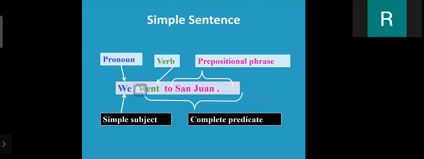Now here we elaborate this sentence. We went to St. John. So St. John is a prepositional phrase. It means went to St. John is a complete predicate and we is a simple subject. So in that way, in a simple sentence, there is only one simple subject and one predicate.